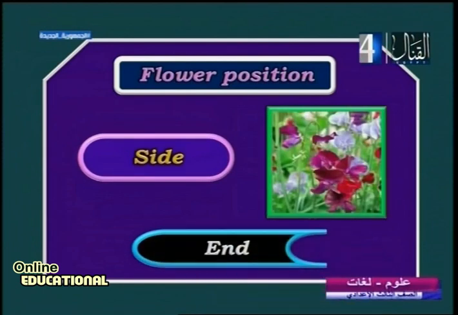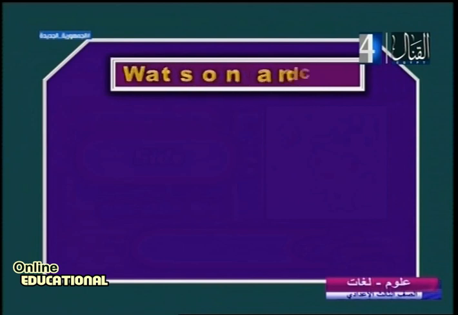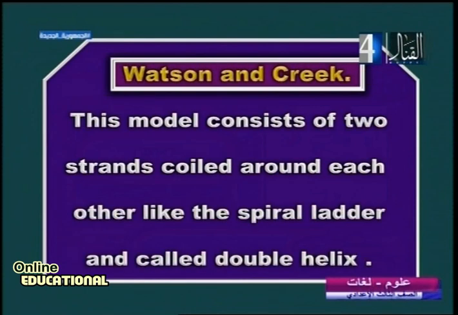What about this? Watson and Crick. Watson and Crick, it's a model that consists of two strands coiled around each other like a spiral ladder and called a double helix.